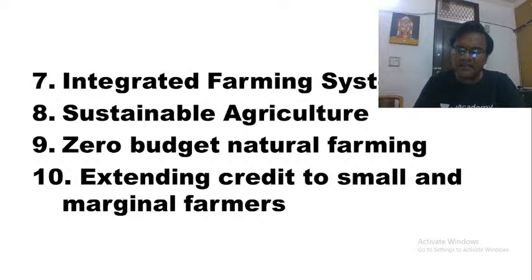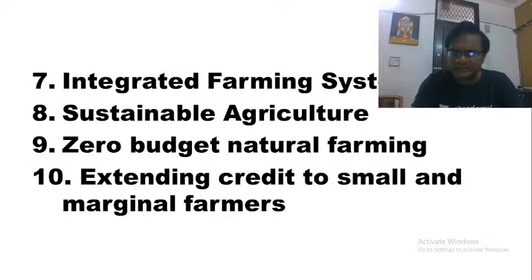Second, more importantly, from the dimension of farmers also. Farmers are able to sustain their livelihood. Farmers are able to earn respectable income through agriculture, so that they can also sustain their livelihood, both from the environment point of view and from the point of view of farmers. That is where sustainable agriculture becomes important.